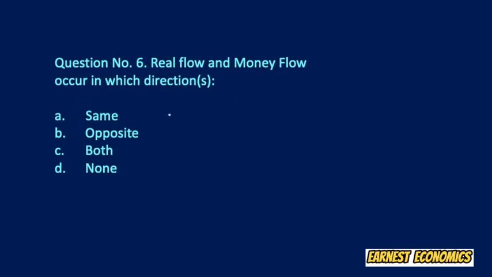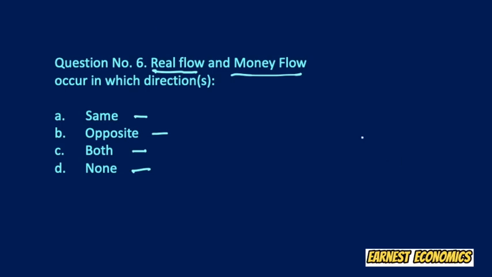The last question in this session is: real flow and money flow occur in which direction or directions? So you have to find the directions of the flow of real income and money income in the circular flow process. The options are: the direction of flow is same; they move in opposite directions; both same and opposite; and none of the above.